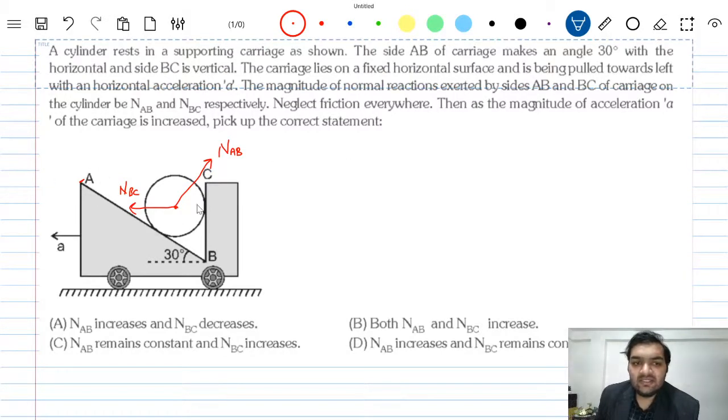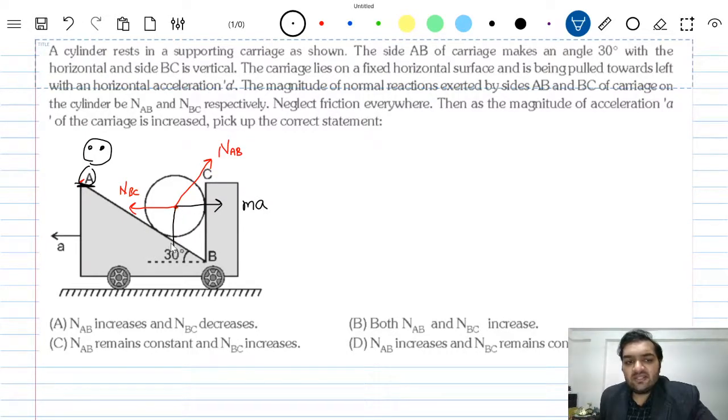So this cylinder is at rest with respect to the carriage, right? So what we can do is just stand on top of this carriage. If we stand on top of this carriage, then according to this observer, the cylinder is at rest because it will experience a pseudo force in the opposite direction, which is equal to mass into acceleration. It is also experiencing another force, which is the gravitational force, mg.